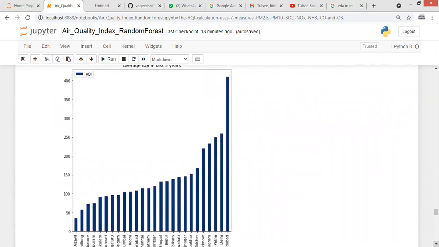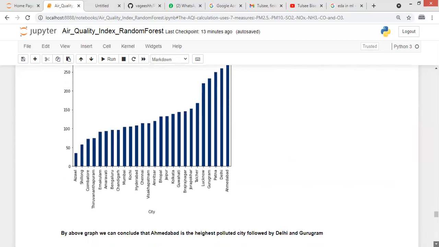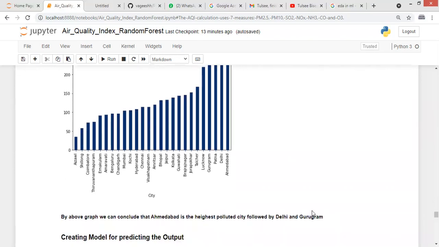By this graph, which is between the AQI value and the cities, we can clearly see that Ahmedabad has the highest AQI value, which means Ahmedabad is the most polluted city, and then Delhi, and then Patna. Sorry, here by mistake I have written Gurugram.